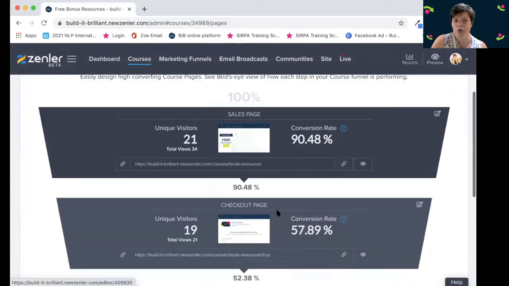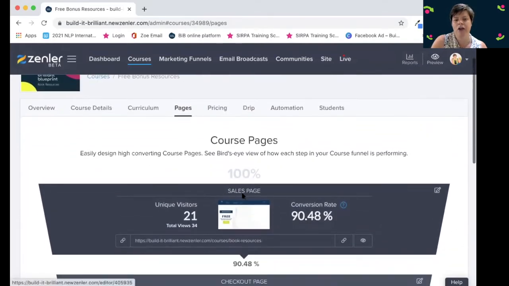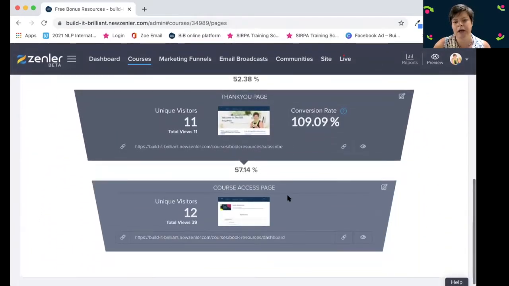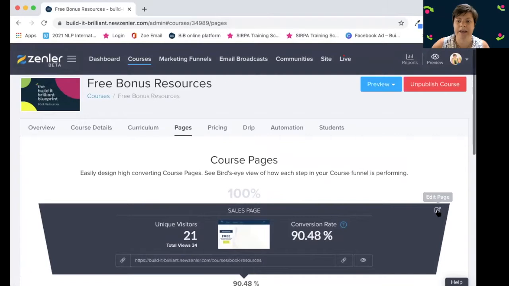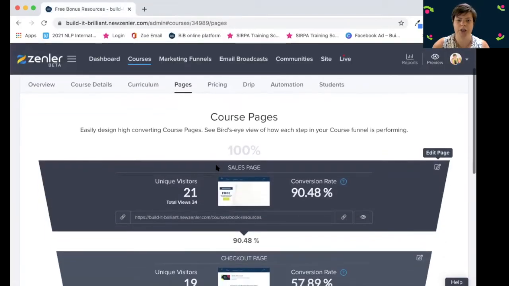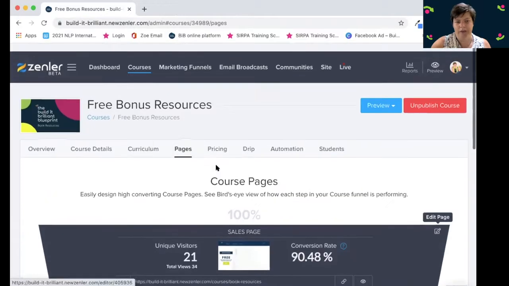And you can edit all of those pages so that if somebody goes to the sales page, for example, which in other ones is called the landing page, then they would see this page and then they get the checkout page, and so on. So you can edit all of those. And that's something that, I certainly didn't see this on Thinkific to this level of detail, in terms of being able to literally edit every single page so that you can decide how you want that experience to be for your clients. So that's pretty good. That you can edit all of that.